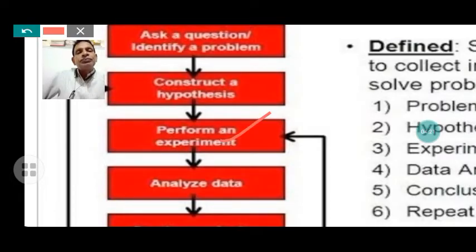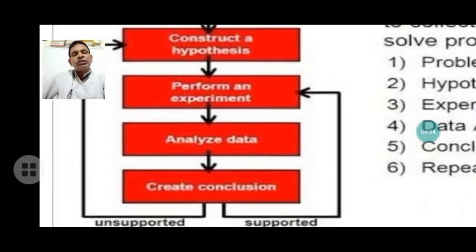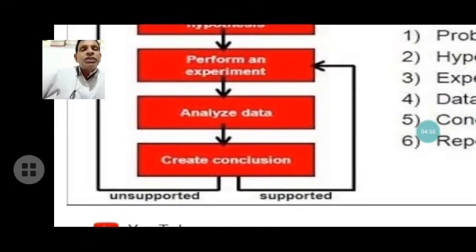The first is to ask questions according to observation, construct the hypothesis, perform the experiment to confirm the hypothesis, and analyze the data. Last is the creation of a conclusion, and if it is according to the hypothesis of the scientist, then it becomes a theory or law. That is the process of development of science.